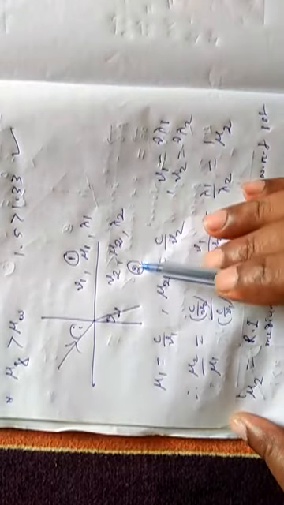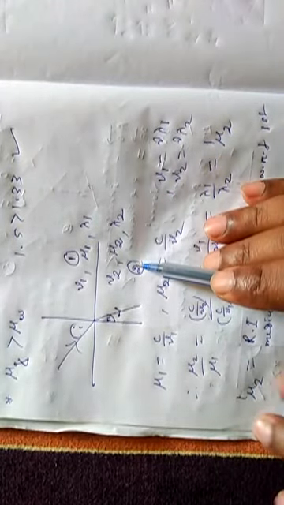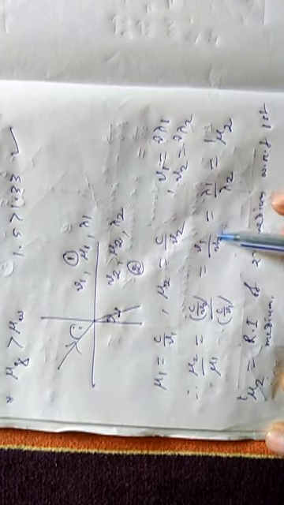Hello students. If a light ray travels from medium 1 to medium 2, then 1 mu 2 is equal to mu 2 by mu 1 is equal to v1 by v2 is equal to lambda 1 by lambda 2. 1 mu 2 is called the refractive index of the second medium with respect to the first medium, and this is also called relative refractive index.